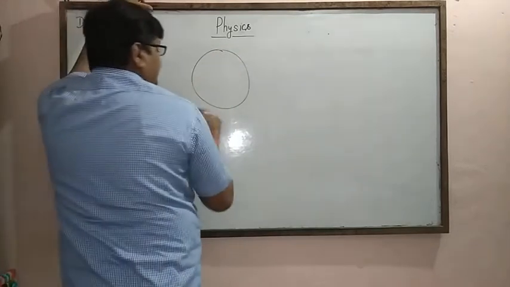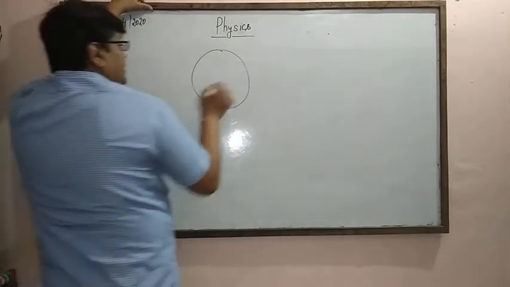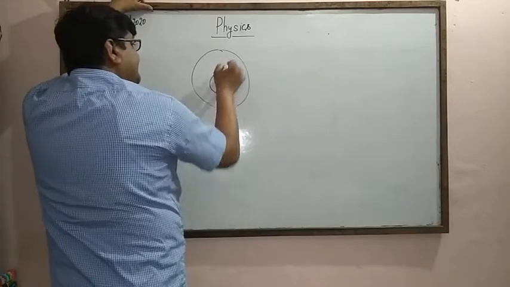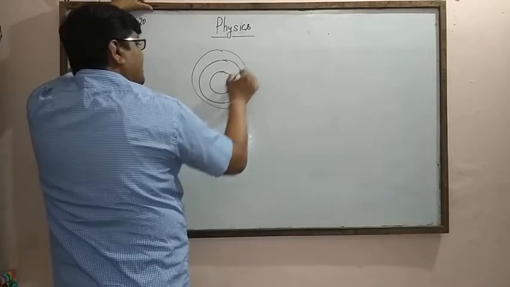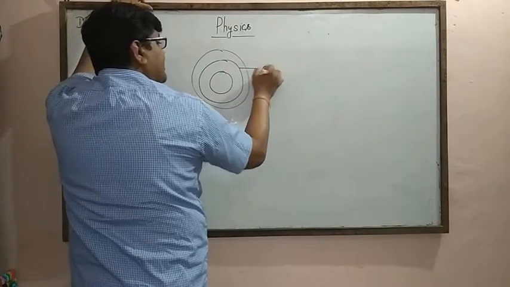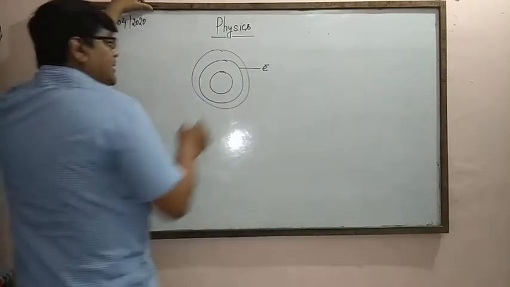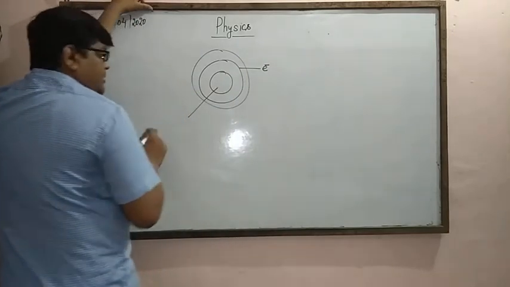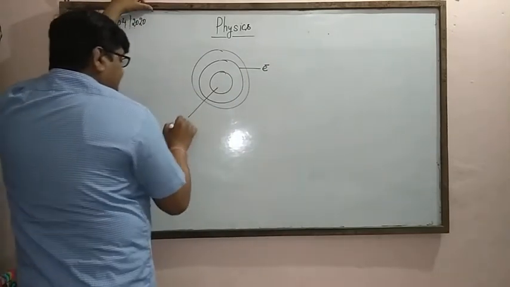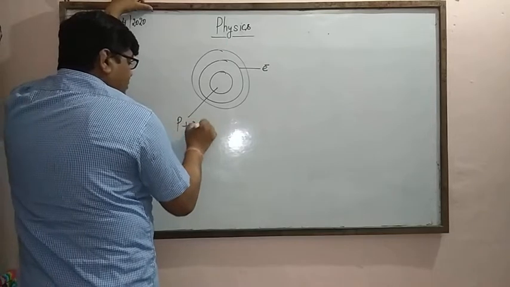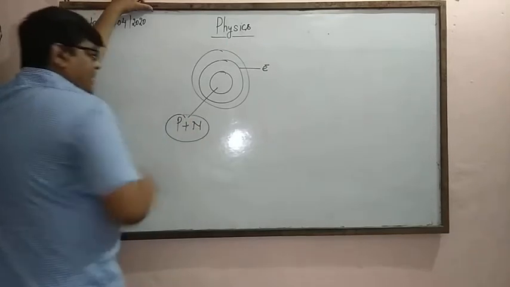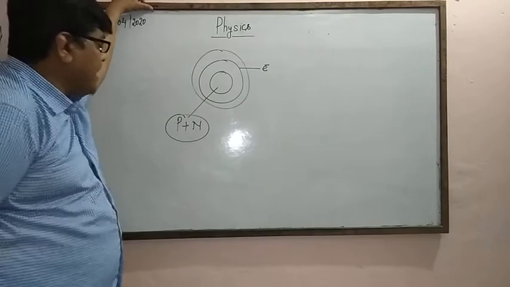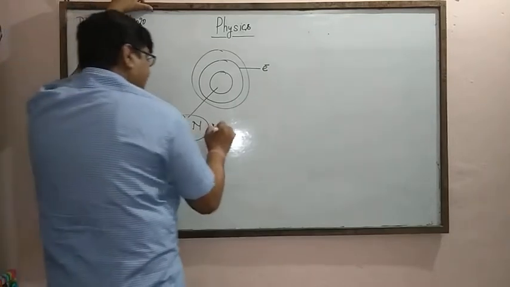On the basis of the atomic model, in the outer orbitals of atoms, electrons revolve, and at the center in a minute space are the protons and neutrons. This area is called the nucleus of the atom.